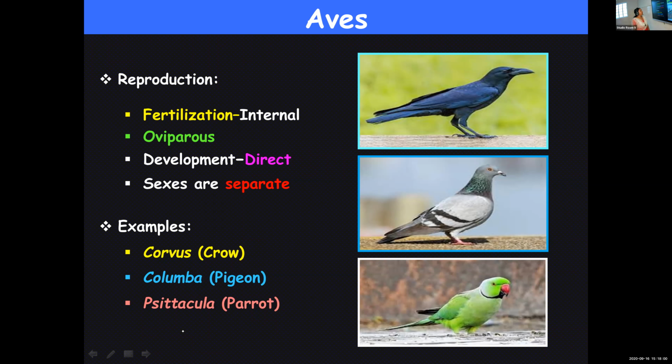Once again, it carries out internal fertilization and lays eggs. Oviparous. And here the sexes are separate and the development is direct. No larval stages involved. And the examples, any examples of birds you can give. Crow, pigeon, parrot. Give any examples.